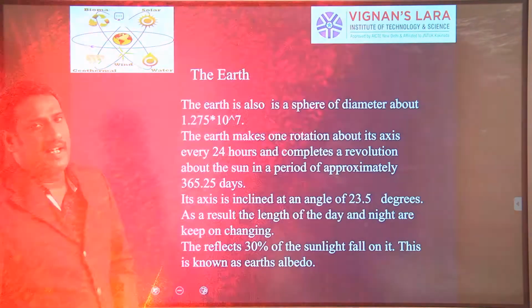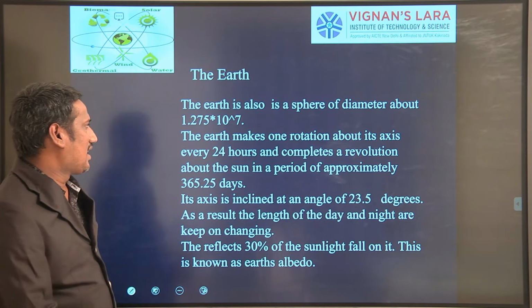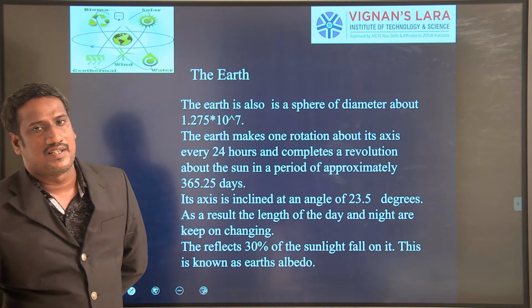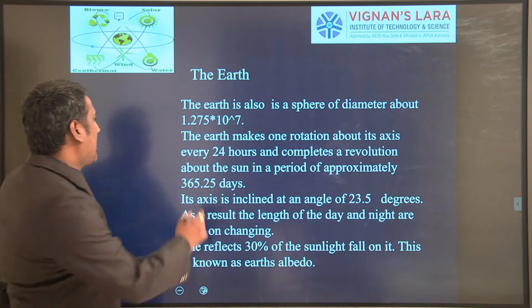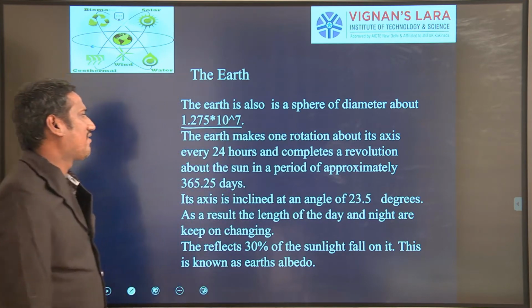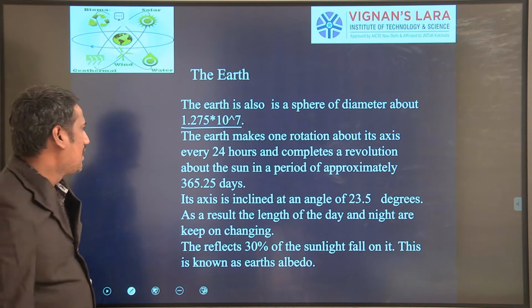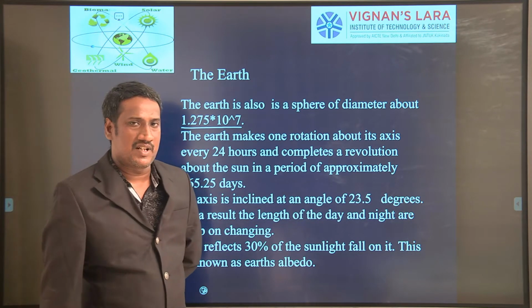So next one will be the earth. Earth also has a spherical shape, and it has a diameter of 1.275 x 10^7 meters.